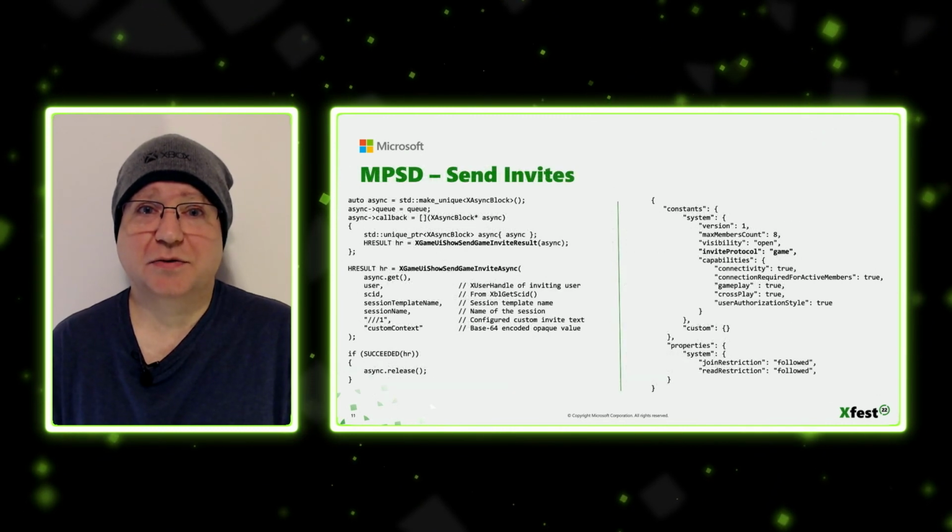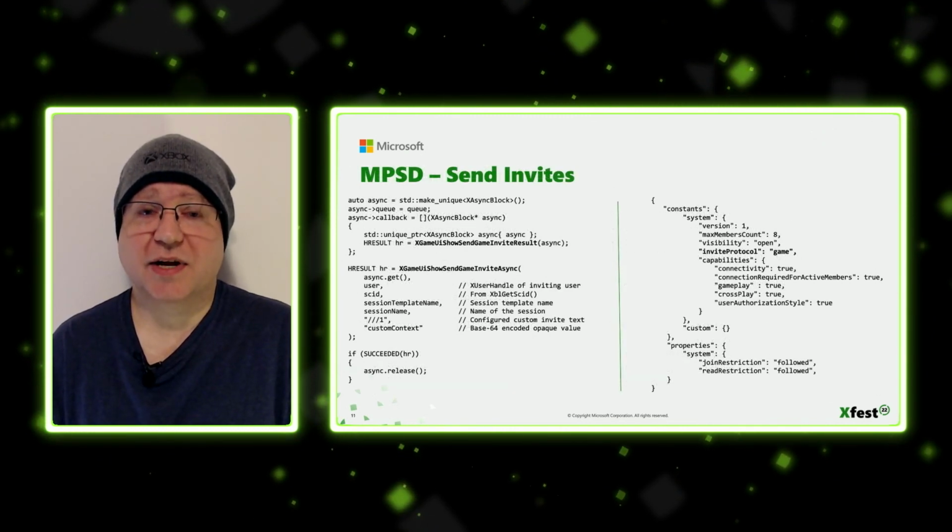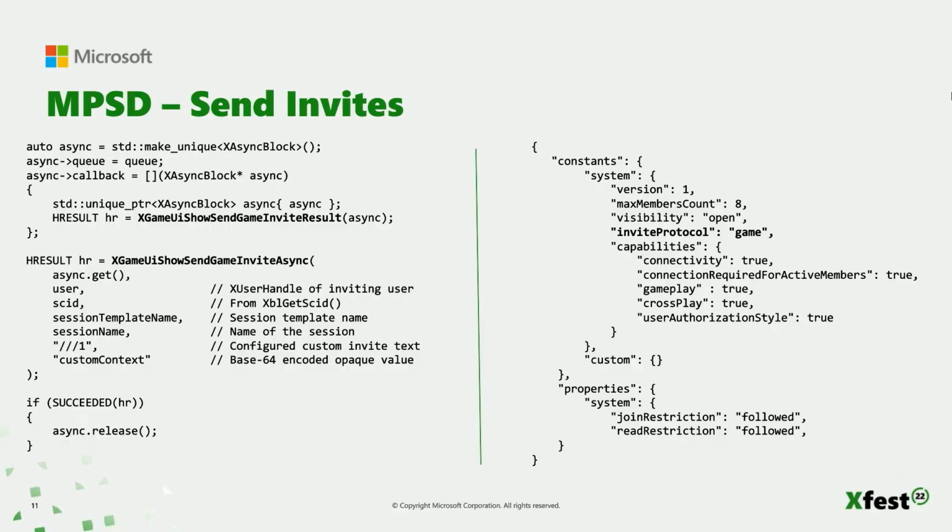Here's the call to use the system UI to send invites for an MPSD session. In addition to the user, you'll need the SCID for your title, the template being used, and the active session name for the game session. There are also two optional parameters. One is an opaque context string that is just passed along with the invite, and the other is an identifier of a custom invite string that's been configured and published in Partner Center.